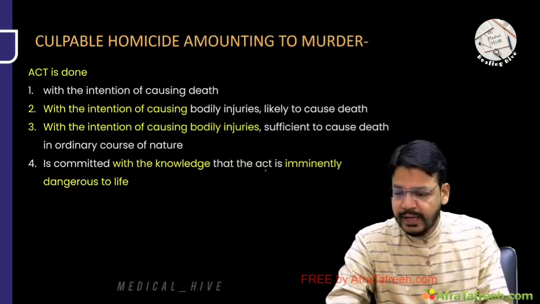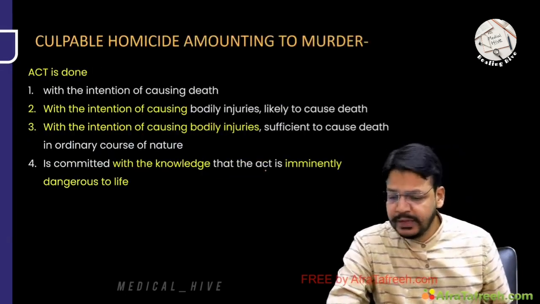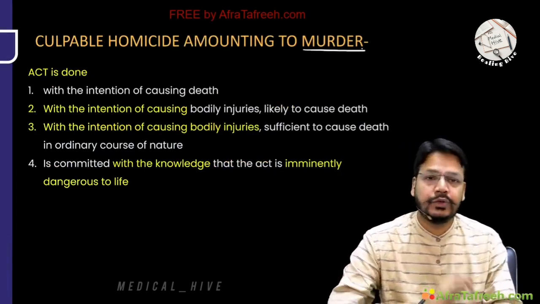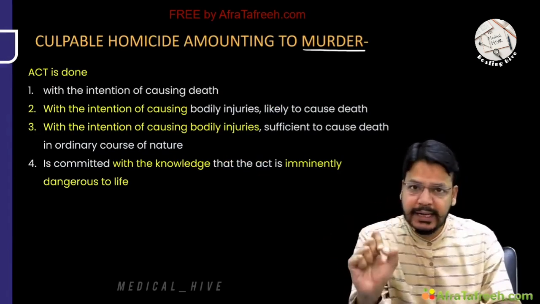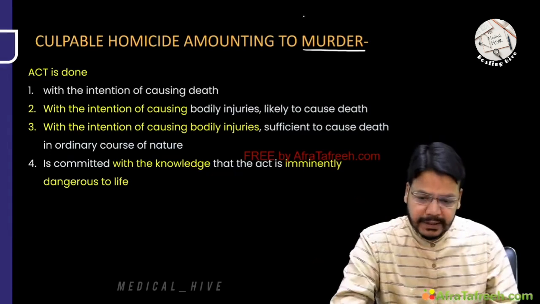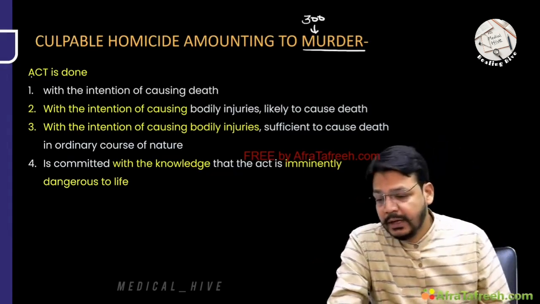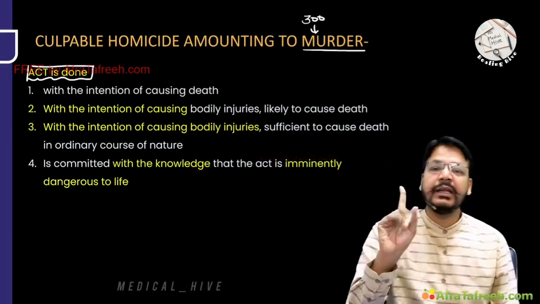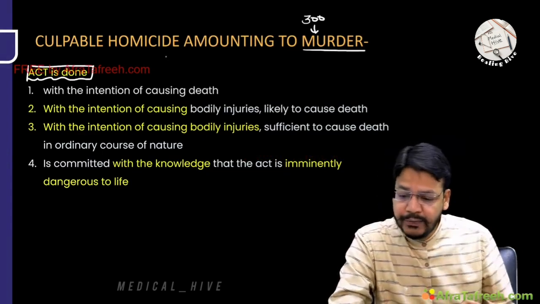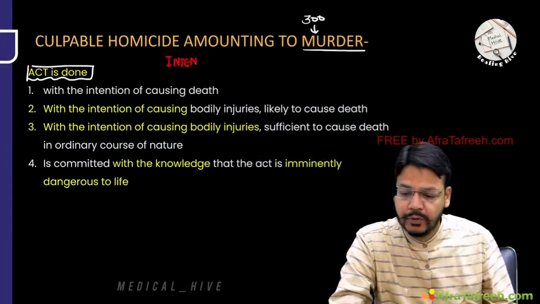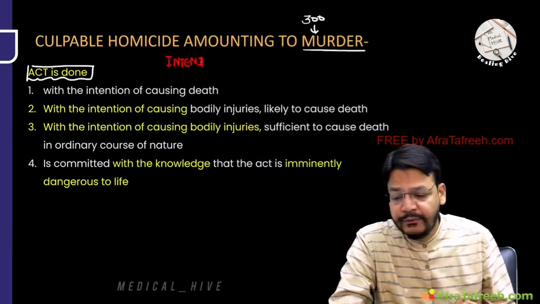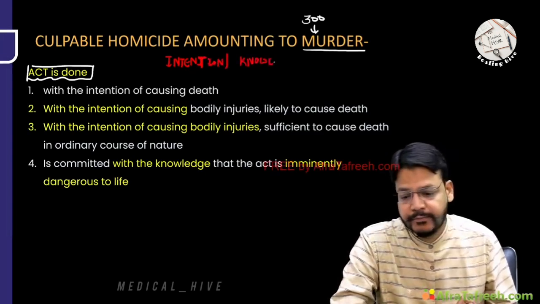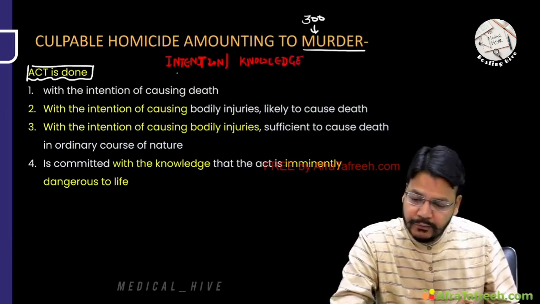Now, my dear friend, culpable homicide amounting to murder, as I already told you, it's a murder. Culpable homicide is defined under 299. Murder is defined under 300. Now, sir, what is culpable homicide amounting to murder? You are killing. Here the main word I am highlighting, everything is with intention, or you can use the words, with knowledge.